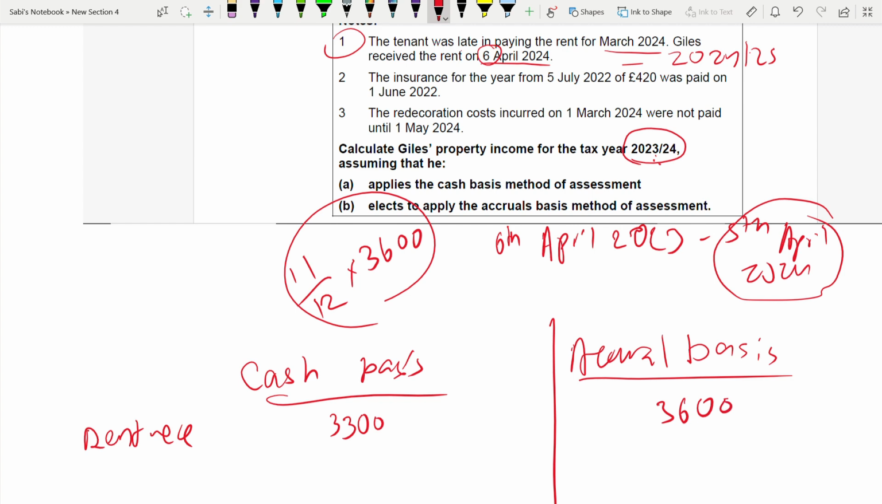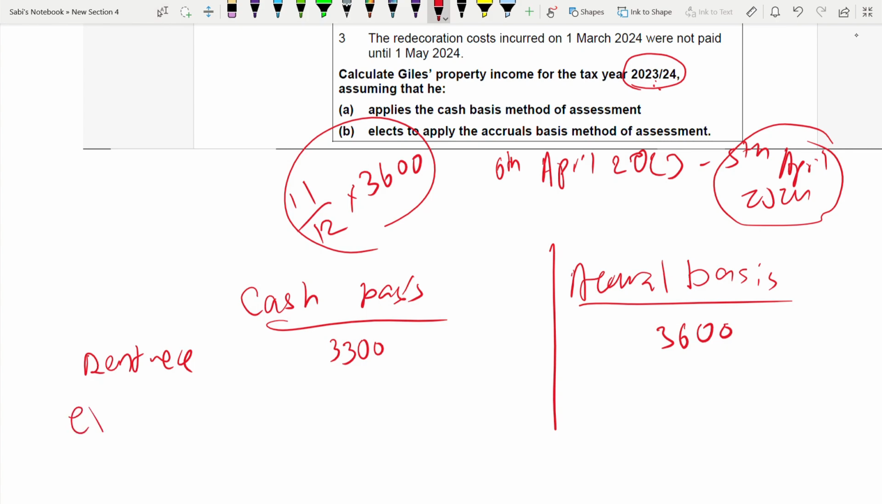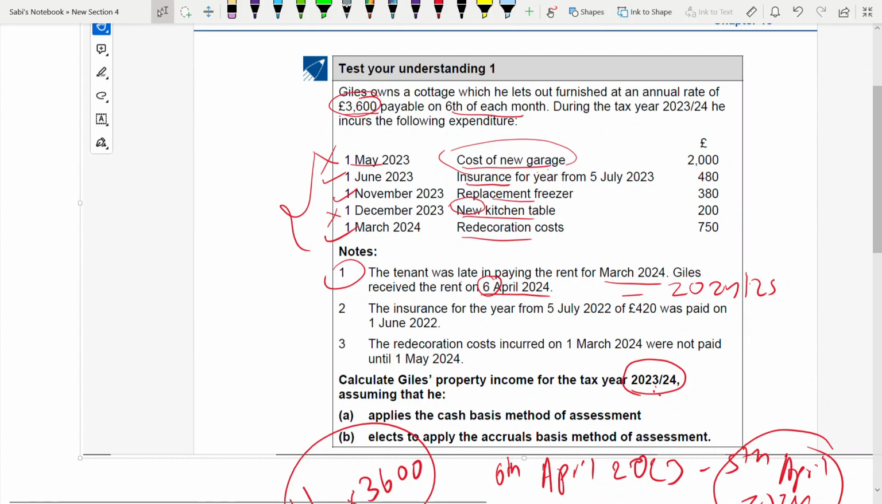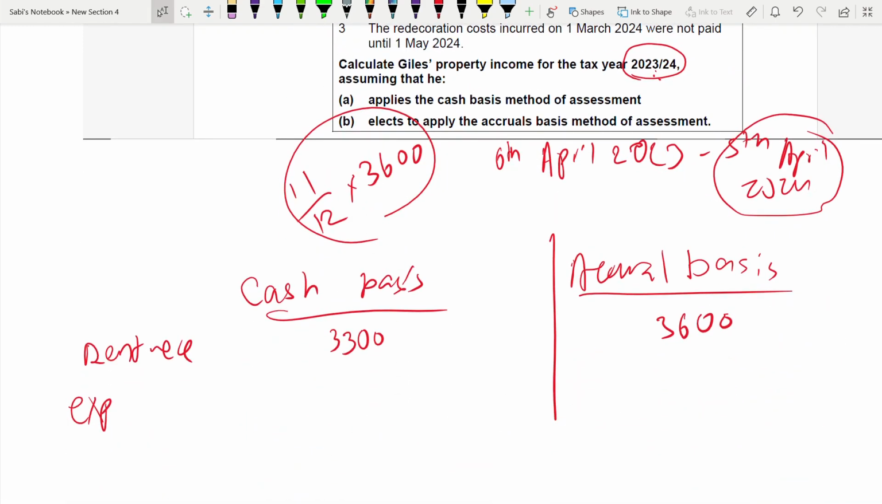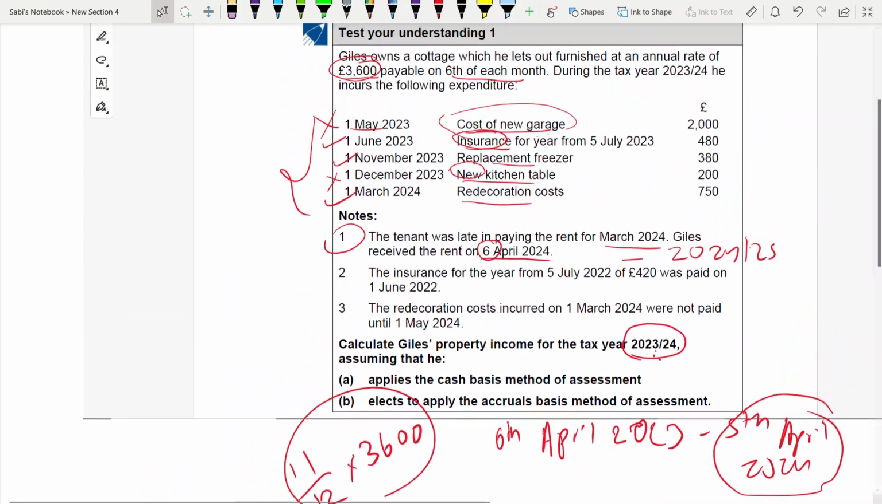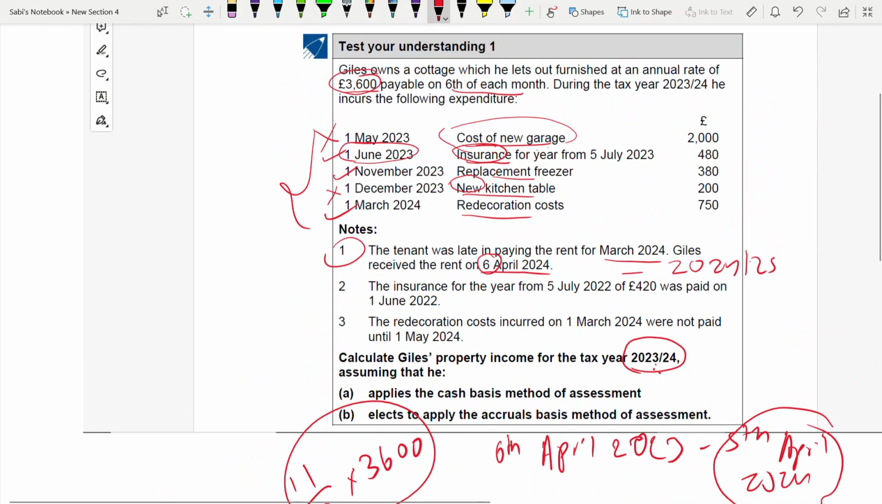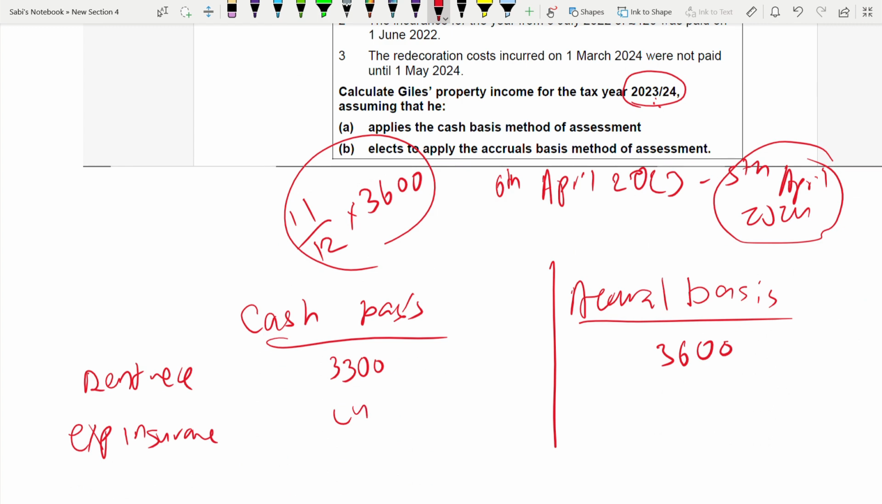Coming to the expenses. Start in the order given to you. Start with the insurance because the cost of the new garage is out. So when you're paying the insurance, remember insurance under cash basis. It is paid on 1st of June 2023. Doesn't matter for which time period, but it is paid in that current tax year, 480. So 480 under cash basis you can deduct. Under cash basis, no issue.